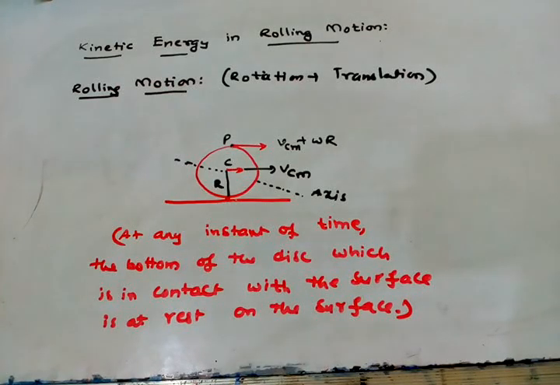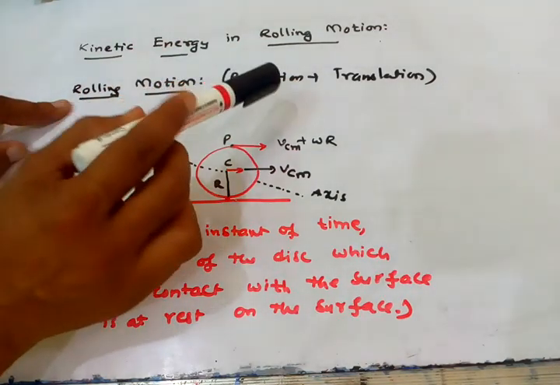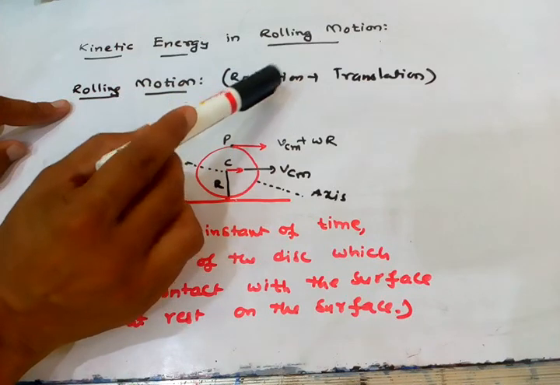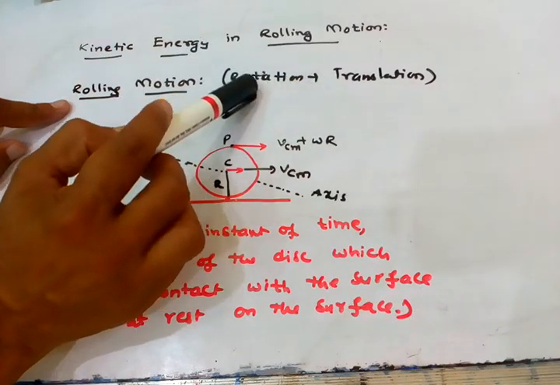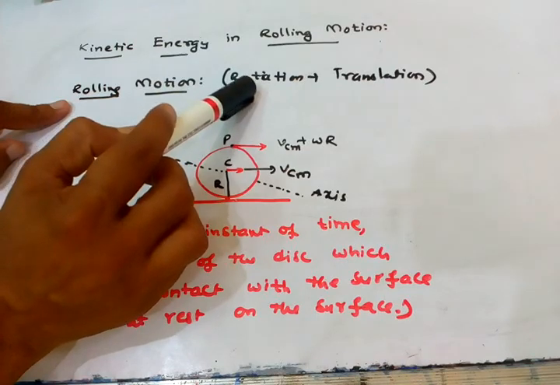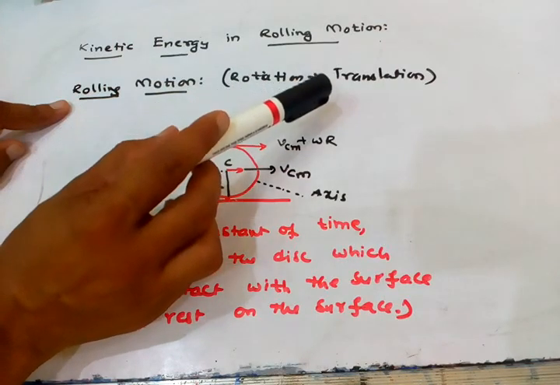I am explaining about rolling motion, the kinetic energy in rolling motion. Before going to this topic, I want to explain about rolling motion. What is rolling motion? Rolling motion is nothing but rotational motion plus translational motion. The motion of a body includes rotational motion and translational motion.